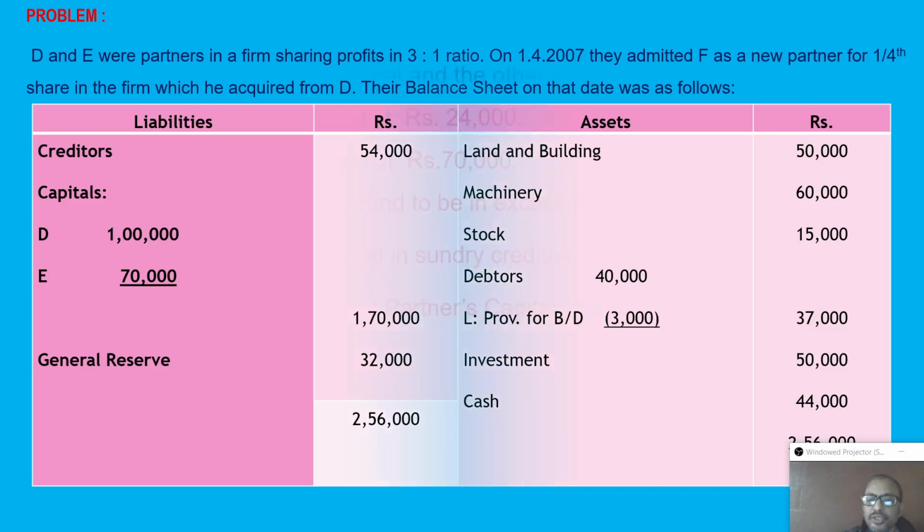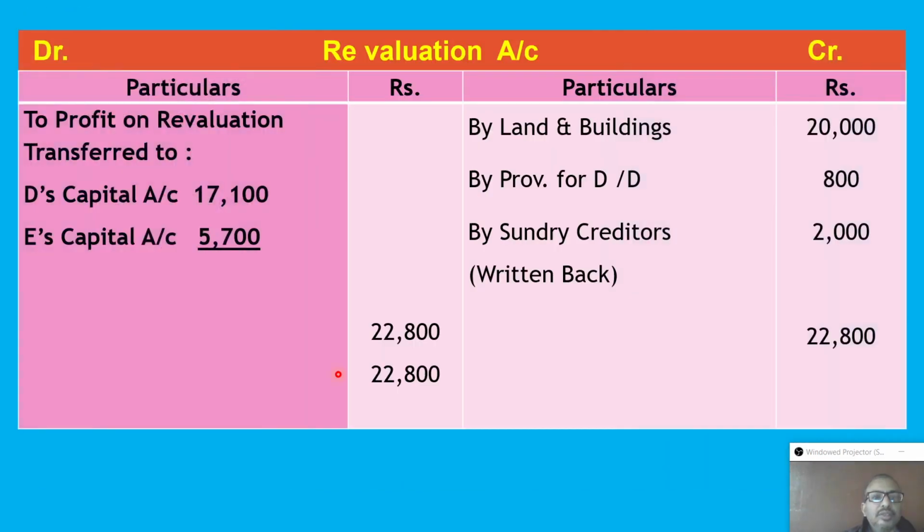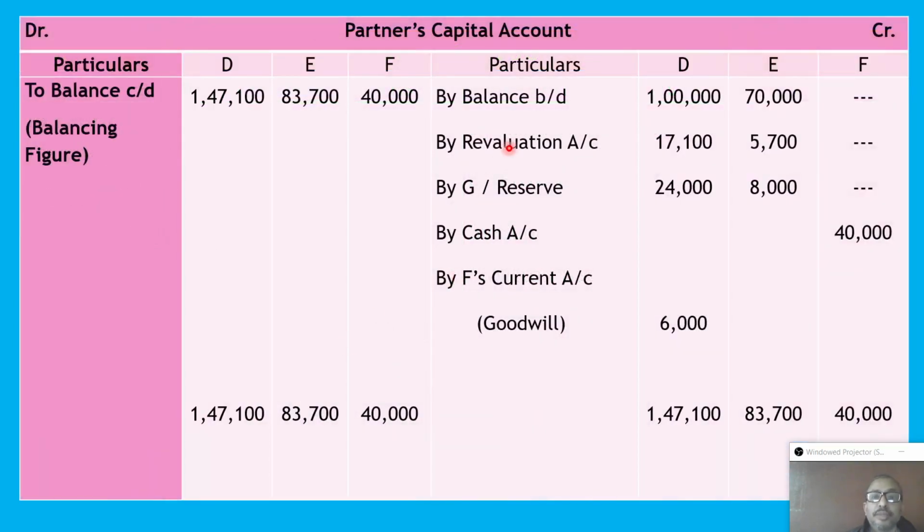Now we'll see the partner's capital account. Here, this opening balance, by balance b/d, the opening capital we got from the old balance sheet. This figure 1 lakh and this figure 70,000. Revaluation profit we got from the revaluation account. That revaluation profit only goes to the old partners.